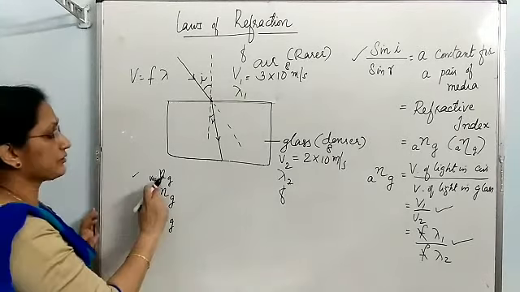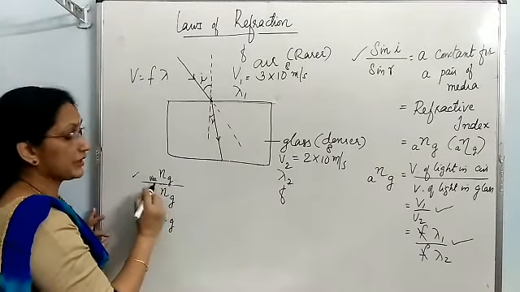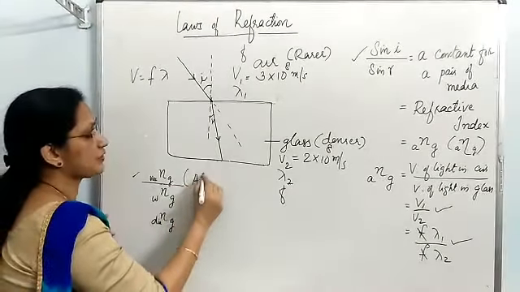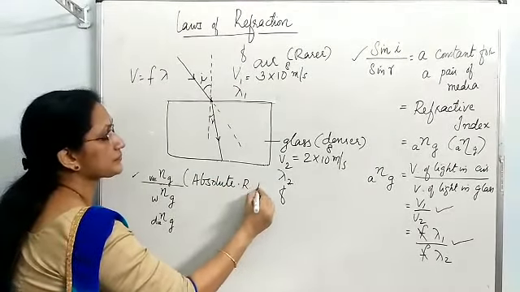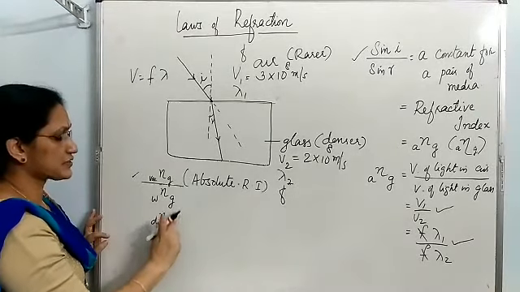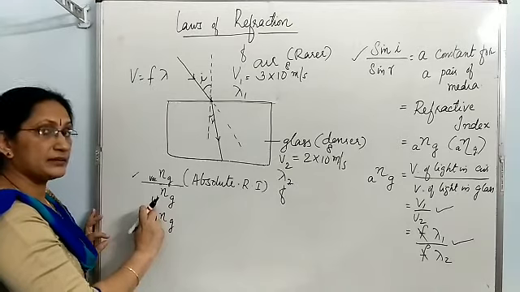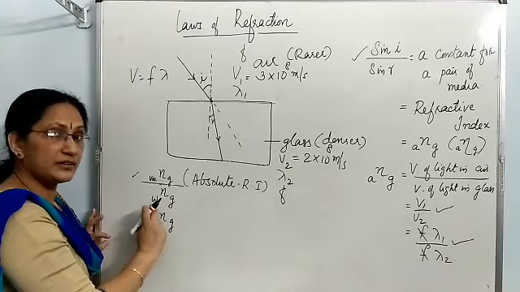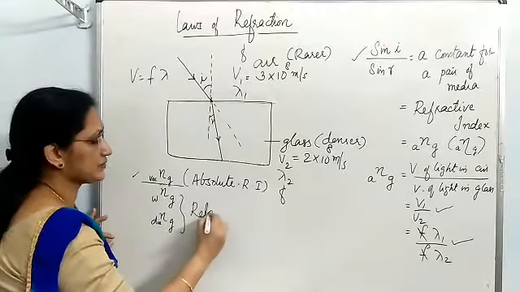Whenever you find out refractive index of a material with respect to vacuum, that refractive index we call as absolute refractive index. Then, when we find out refractive index of any medium with respect to any other medium other than vacuum, we call it as relative refractive index.